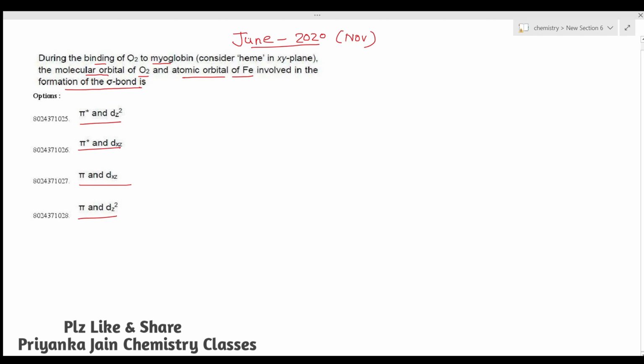In binding of O2 to myoglobin, we are considering myoglobin, right? And we know that in myoglobin the iron is present in +2 oxidation state. After the binding of oxygen, it means after oxygenation, oxymyoglobin is formed, in which the iron is present in +3 oxidation state.